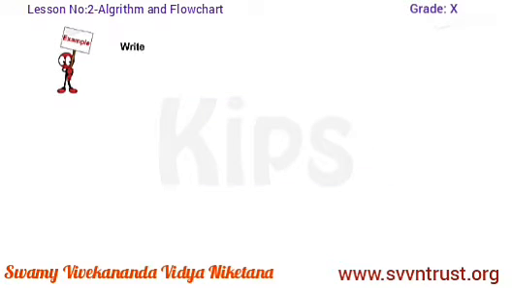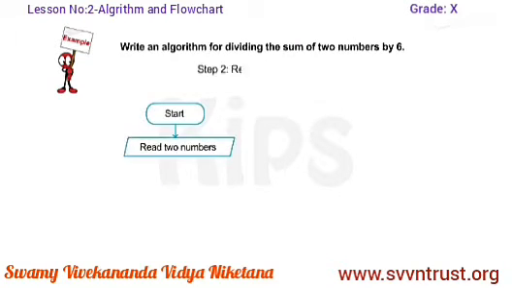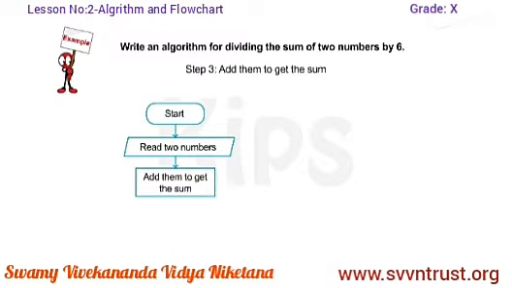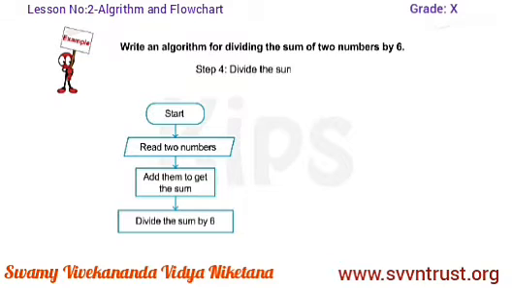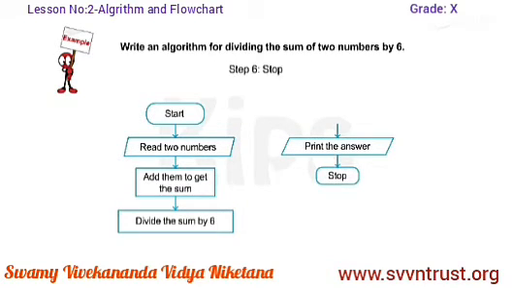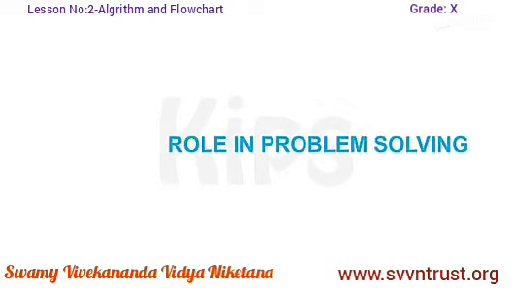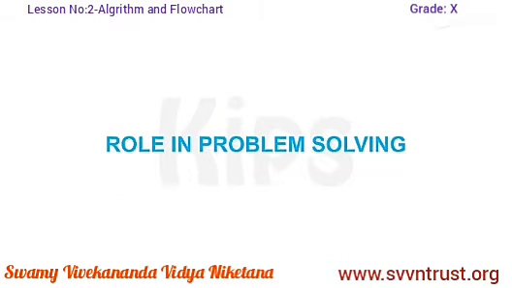Example 2. Write an algorithm for dividing the sum of 2 numbers by 6. Step 1. Start. Step 2. Read 2 numbers. Step 3. Add them to get the sum. Step 4. Divide the sum by 6. Step 5. Print the answer. Step 6. Stop. Students, let me tell you about the role of algorithm in problem solving.